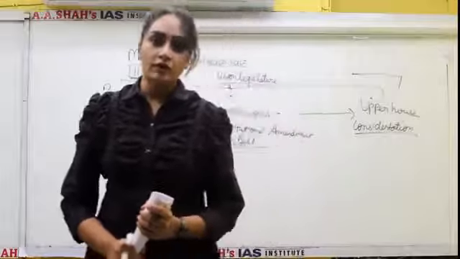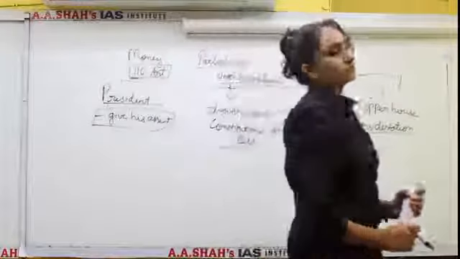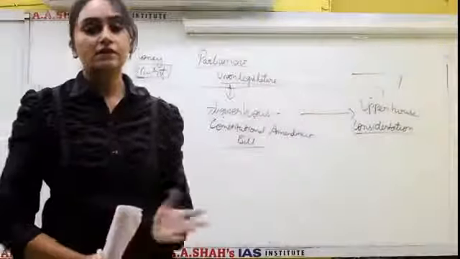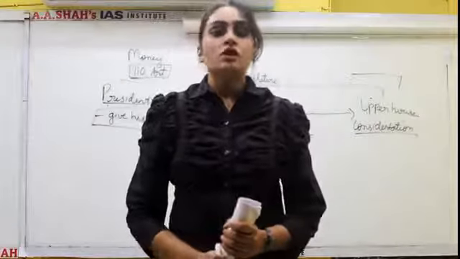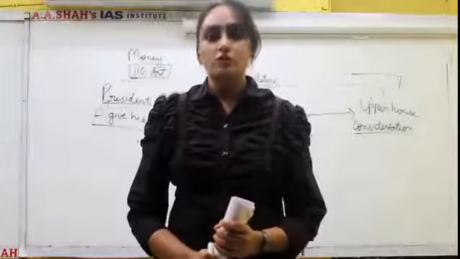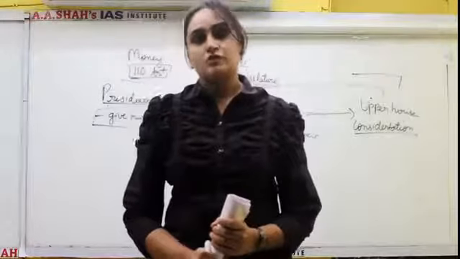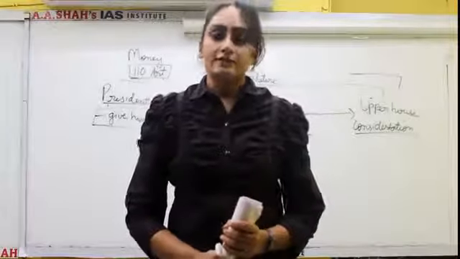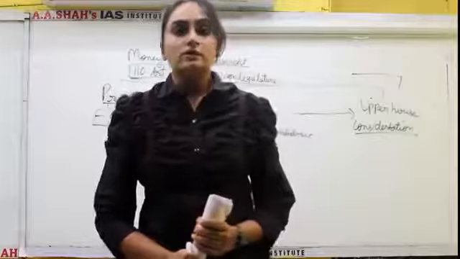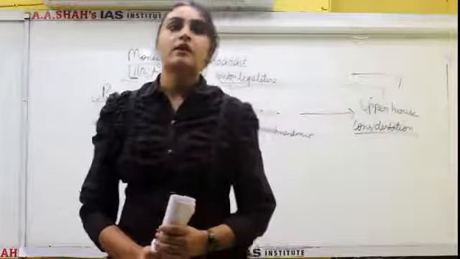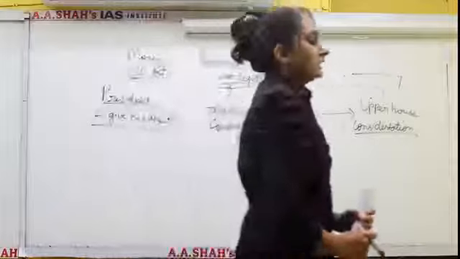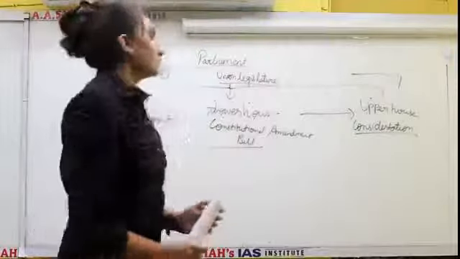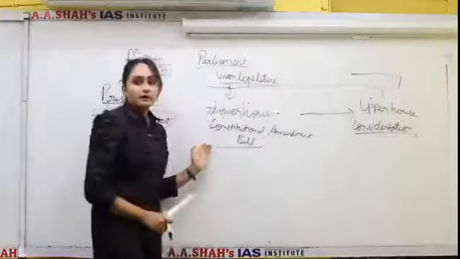whether the bill will pass or not. In case of a money bill, there is no provision of joint sitting because the Lok Sabha has sole powers in its hands in case of a money bill. So the money bill is deemed to have been passed if it is passed by Lok Sabha and given assent by the President. So Rajya Sabha has very little role to play in case of money bills. In financial bills, as I said, there is a provision of joint sitting once there is a disagreement between Lok Sabha and Rajya Sabha. But in case of a Constitution Amendment Bill, there is no provision for joint sitting. So this is all about the legislative procedure of Parliament.